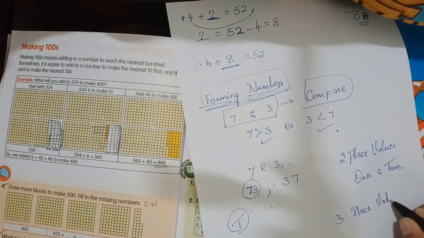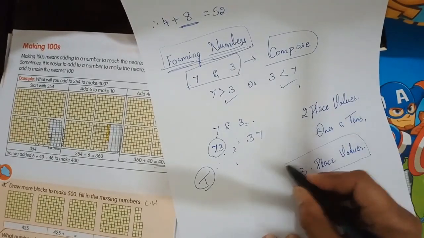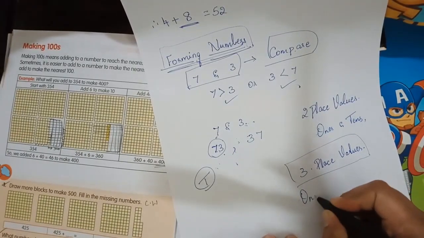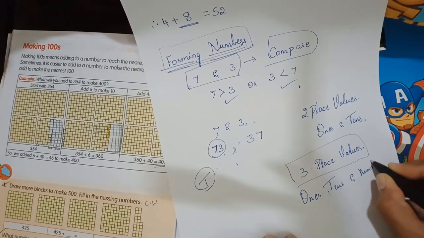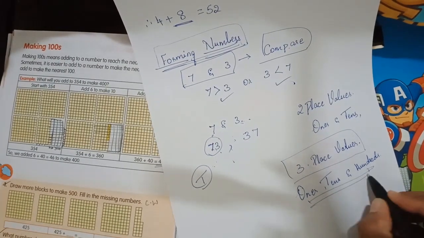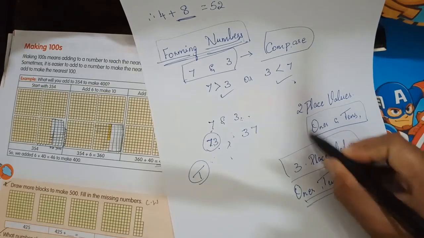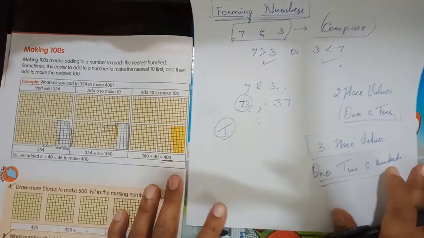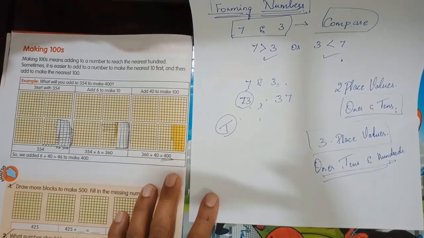If we ask you to form numbers using three different numbers, they will have three place values, and what are those? Ones, tens and hundreds. Yes. So, which is the highest place value among these? Yes, of course, hundreds. And which is the highest place value in this? Tens, right? So, children, you have to learn about the place values also. You have to be thorough with it. Which is the highest place value and the lowest place value and so on.